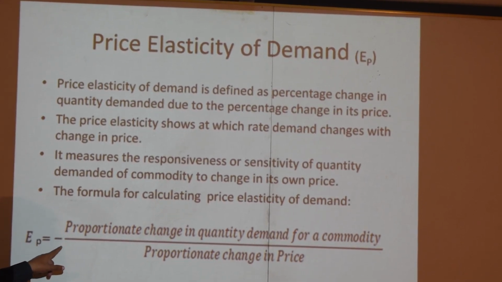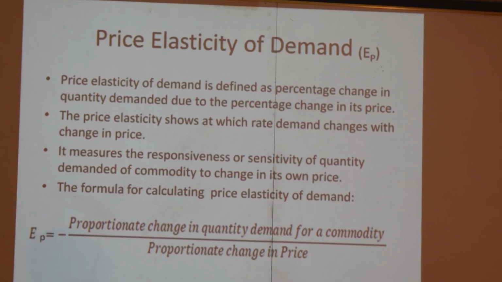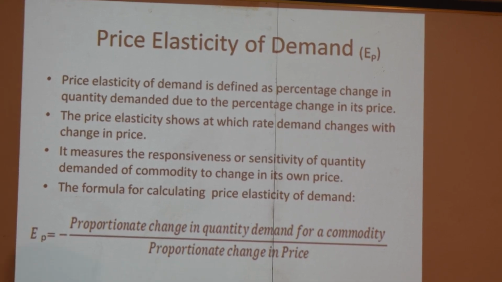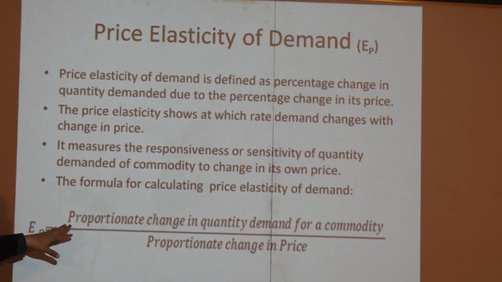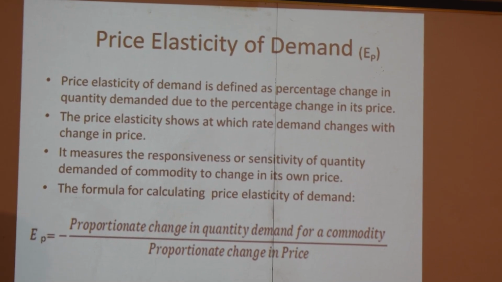But with elasticity of demand, we will discuss how much percentage change in quantity demanded of a commodity occurs because of a certain percentage change in any one determinant of demand. Because there are so many kinds of determinants of demand, like price of commodity, income of consumers, prices of other commodities, taste, preference, and so many others.